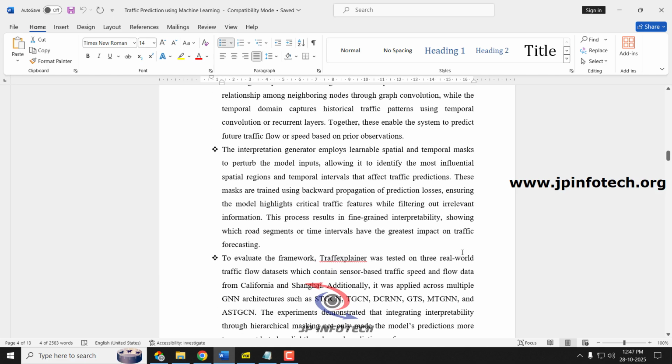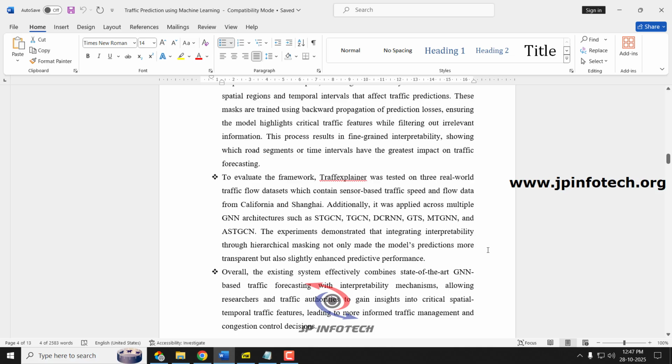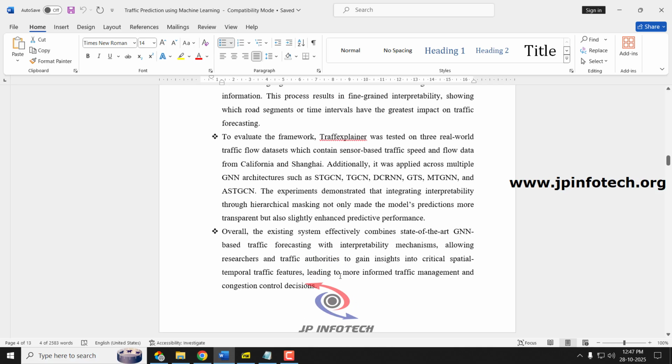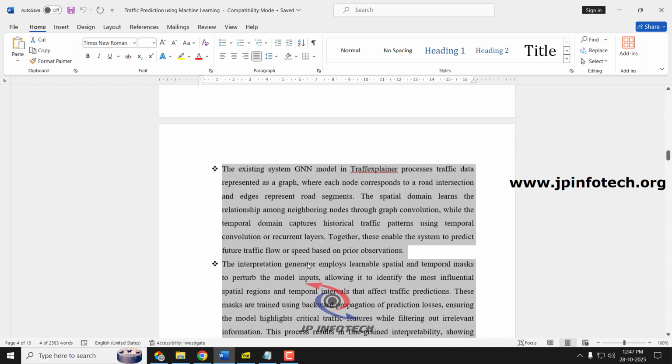To evaluate the framework, the traffic explainer system has been tested on 3 real-world traffic flow data sets, which contain sensor-based traffic speed and flow data from California and Shanghai. Additionally, they have applied it on multiple GNN architectures also. All these details have been explained in detail in the existing system part.